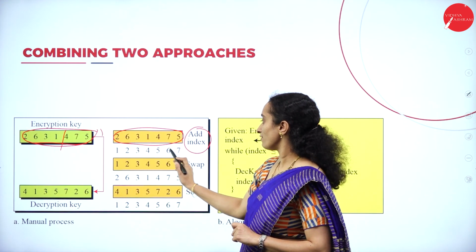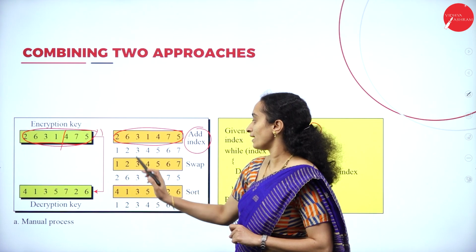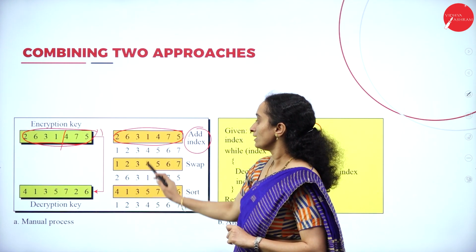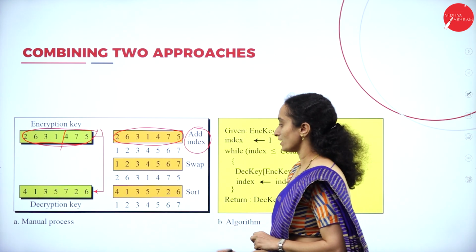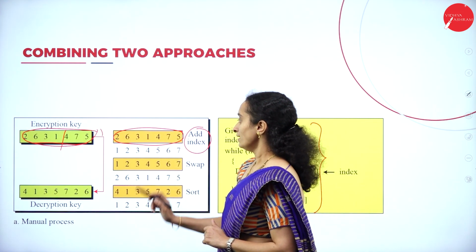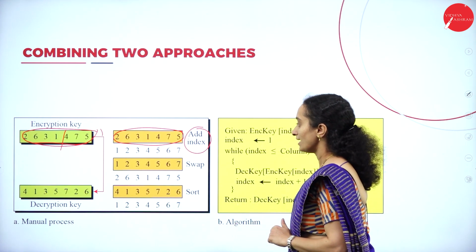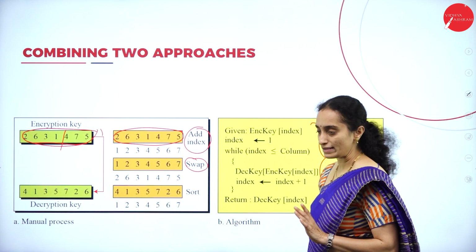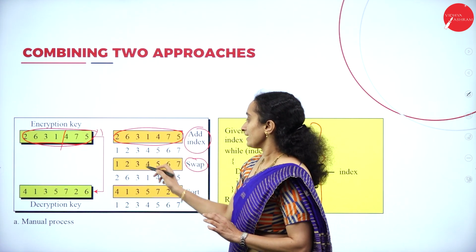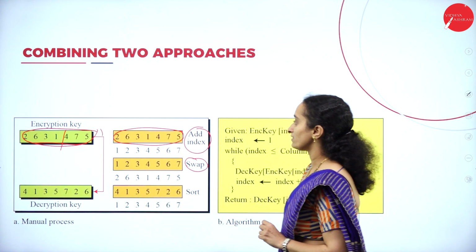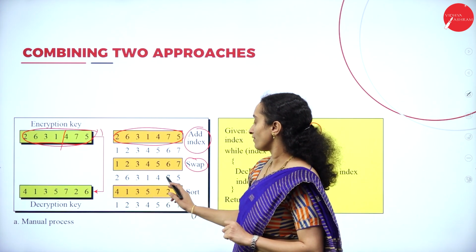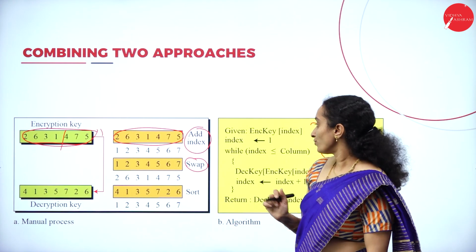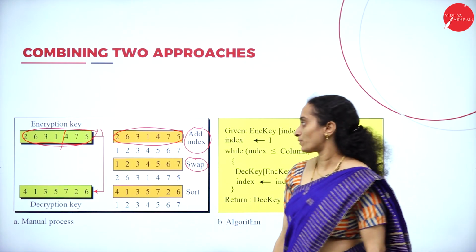So 1, 2, 3, 4, 5, 6, 7. 2 will be in the first position. 6 will be in the second position. 3 will be in the third position. 1 will be in the fourth position. Like this, so it will be swapped. 1, 2, 3, 4, 5, 6, 7. Index will be swapped, which will give you 2631475. Okay. Here, how do you do that in algorithmic approaches?